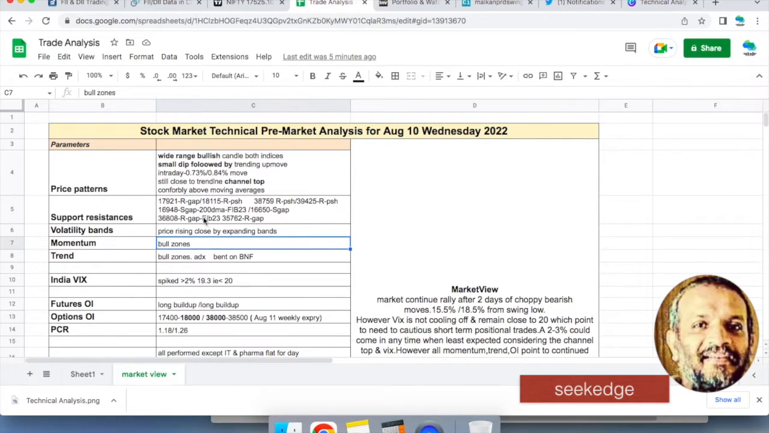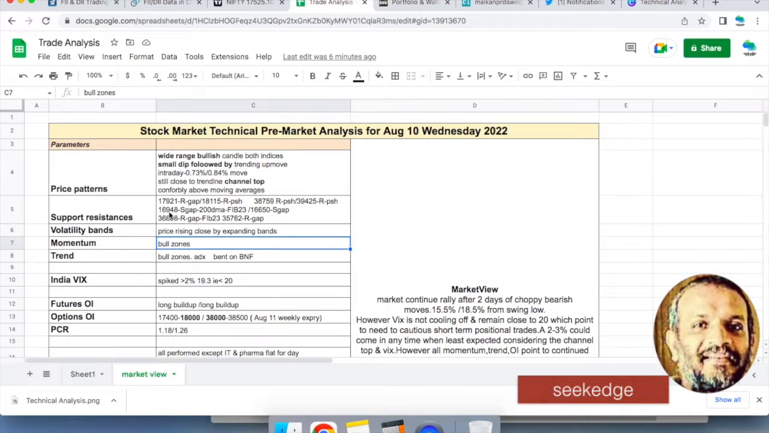Now let's look at the support resistance levels. It's saying that 17,921 is gap resistance on the upside, and 18,100 is the previous swing high. That's also resistance. So 17,921 and above that 18,100. So 18,000 is coming in between. That's the round number. That also will have some resistance, right? And on Banknifty, 38,759 is the resistance on the upside, the previous swing high. 39,425 is the resistance on the upside above that, the previous swing high again.